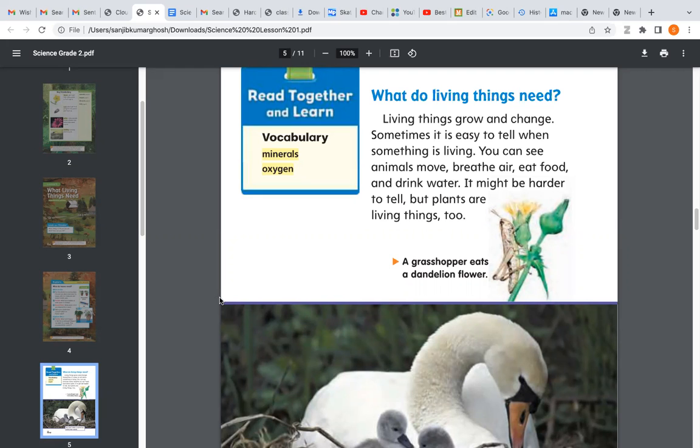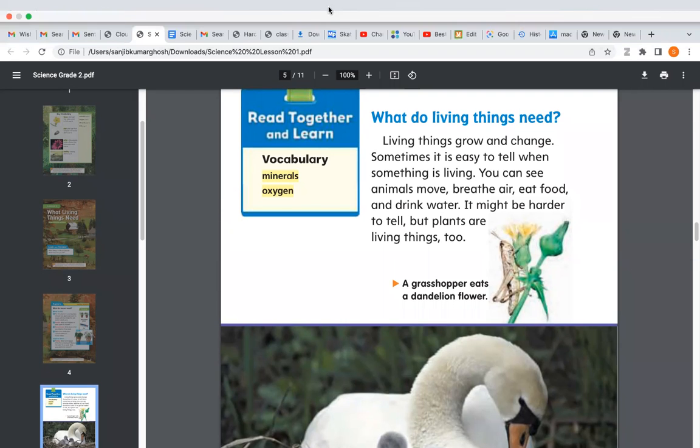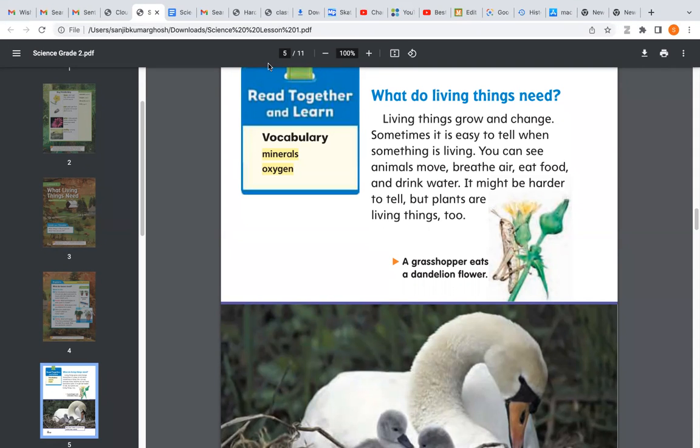You can see animals move, breathe air, eat food, and drink water. It might be harder to tell with some living things too. A grasshopper is eating a dandelion flower. Very good.